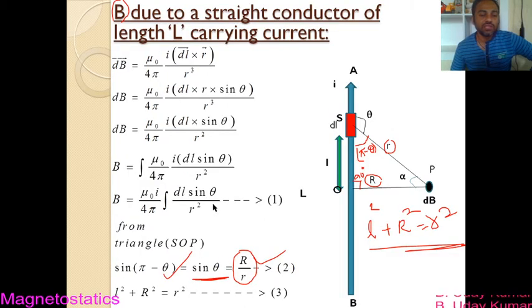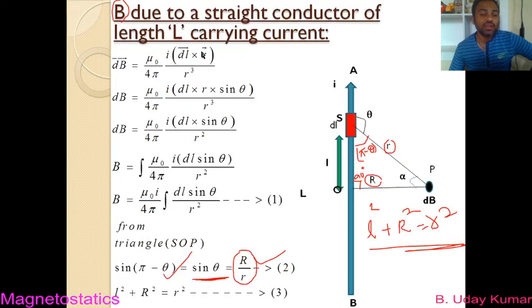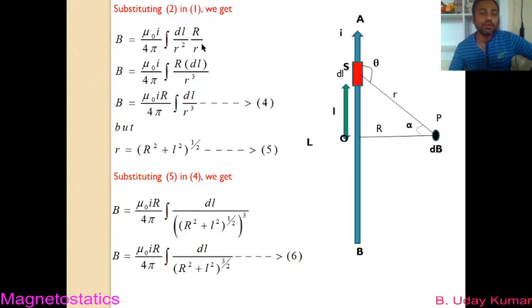This is equation number 1, right? We get B as mu 0 I by 4 pi integral dl sin theta by r square. But in place of sin theta, we are writing capital R by small r. So this is what we have done. This becomes mu 0 I by 4 pi integral dl by small r square times capital R by small r. So this becomes R dl, and in the denominator we get small r square into r, that means you get r cube here.